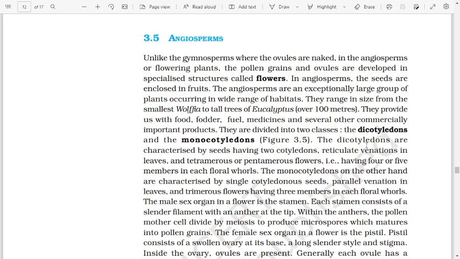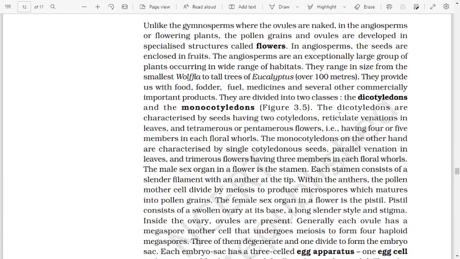The dicotyledons are characterized by the seed having two cotyledons, reticulate venation in the leaves, and tetramerous and pentamerous flowers, having four or five members in each floral whorl. The monocotyledons, on the other hand, are characterized by a single cotyledonous seed, parallel venation in leaves, and trimerous flowers having three members in each floral whorl.